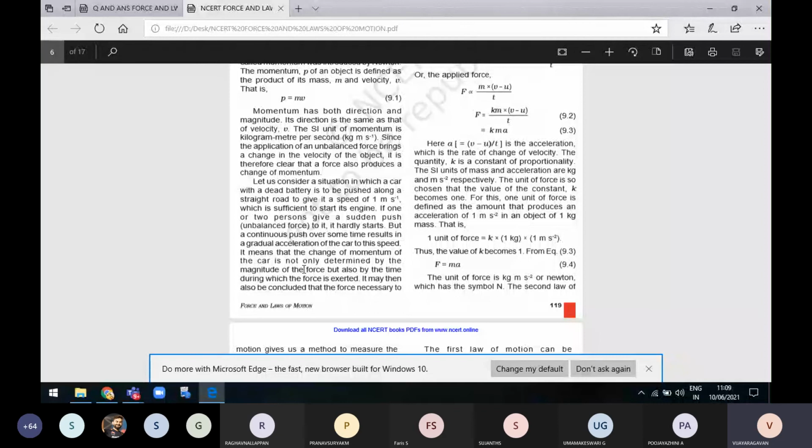If one or two people give a sudden push, like your unbalanced force, it hardly starts. But a continuous push over some time results in the gradual acceleration of the car to this speed. What they are saying is, when one person pushes it is difficult, but when two or three people push together and give force, the car will get started. If we keep pushing for some time, at a moment the car will start.